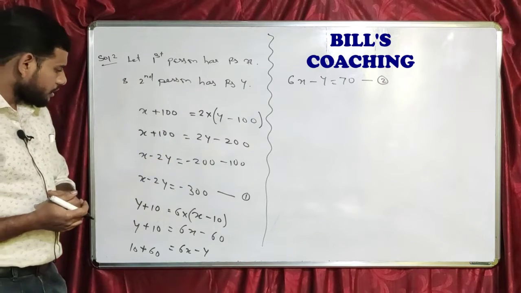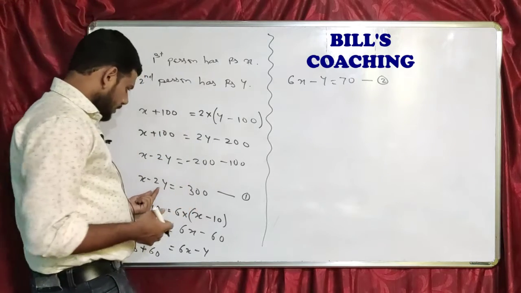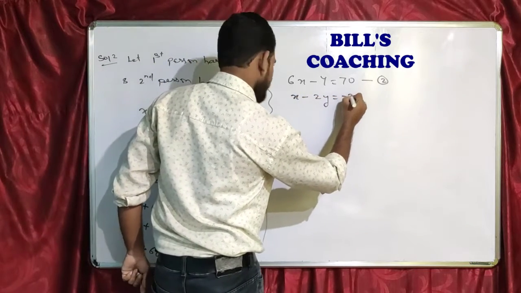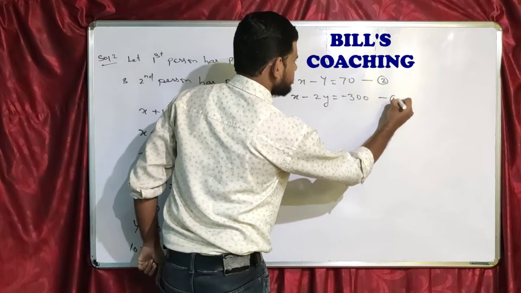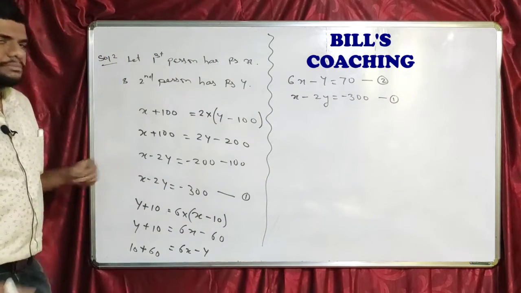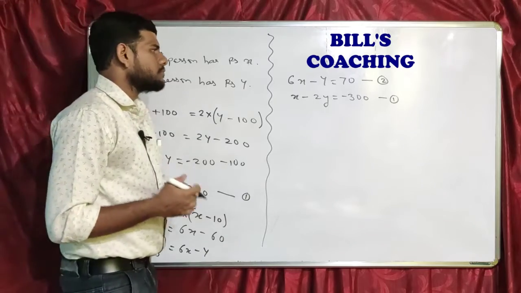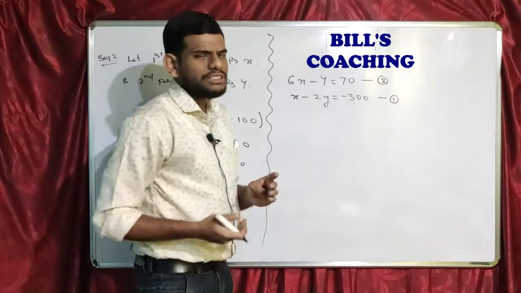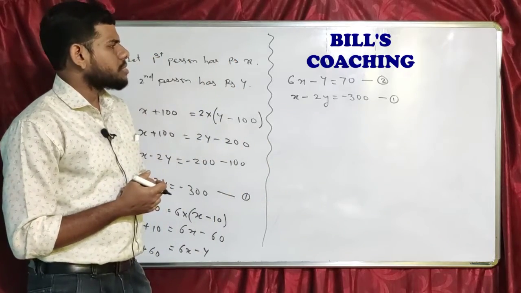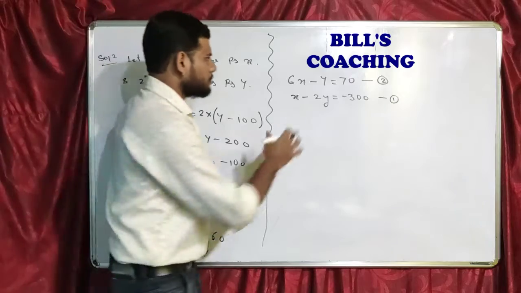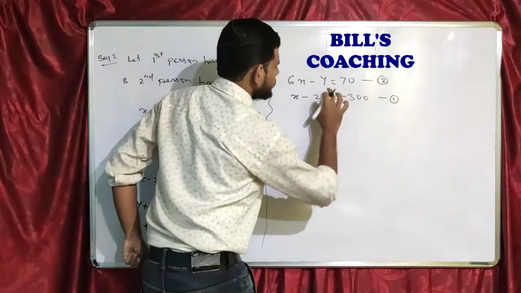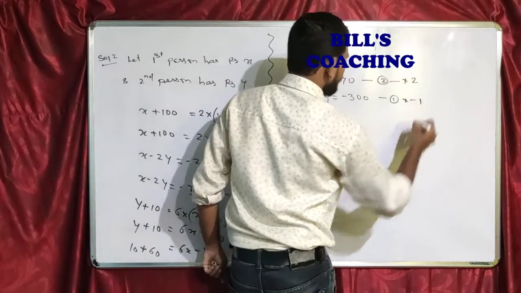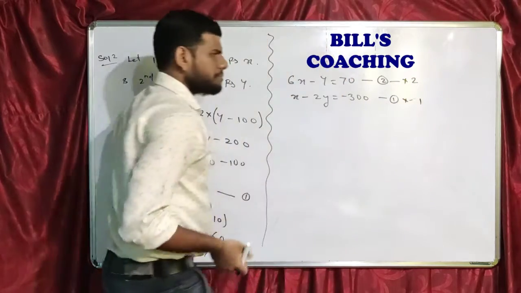Okay, now we got equation 1. Let me write equation 1 over here again. Equation 1, so this is X minus 2Y equal to minus 300. This was equation 1. I wrote it again. Now we have to solve this. Since we have linear equations in 2 variables, we have 3 methods with us. Actually 4 methods, the graphical method is also there, but we'll use the elimination method, which is more simple.